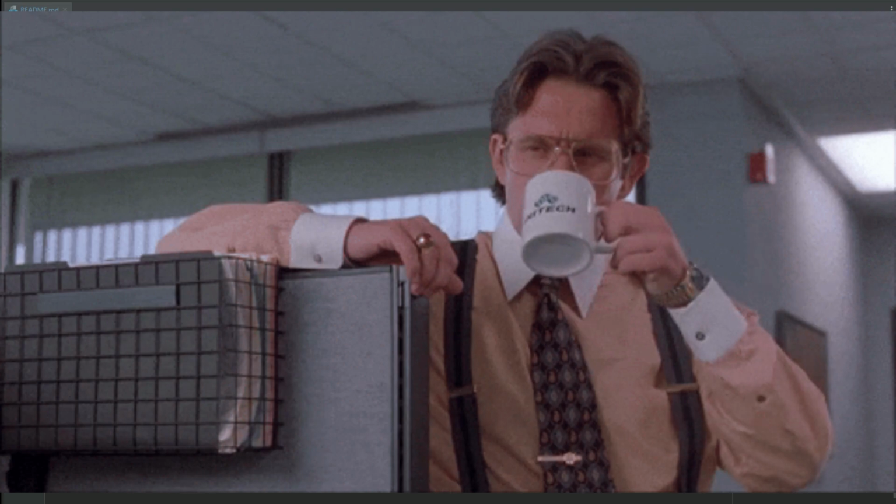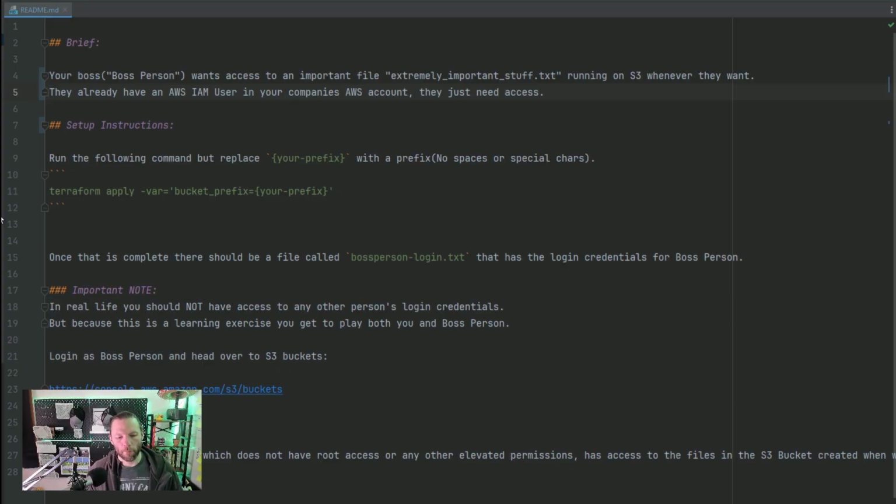Your boss person wants to access an important file called extremely important stuff.txt running on S3 whenever they want. They already have an IAM user in your company's AWS account. They just need access. So it's up to you to figure out why they can't get access right now.